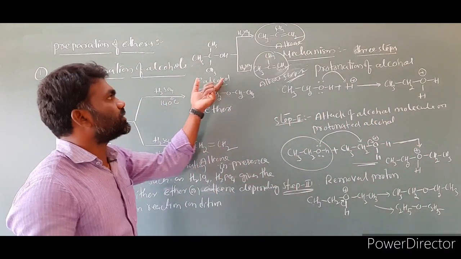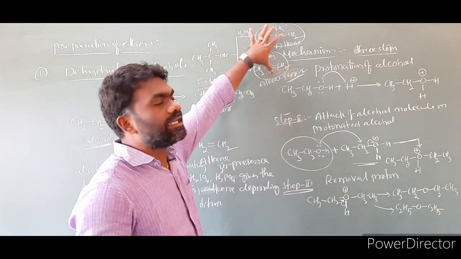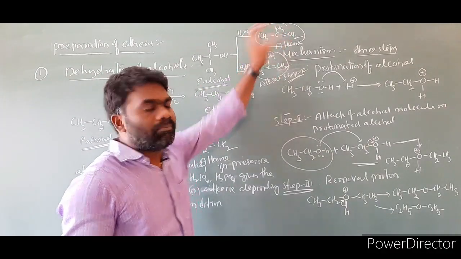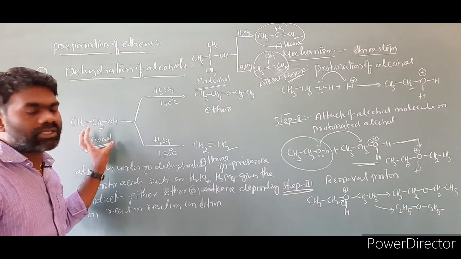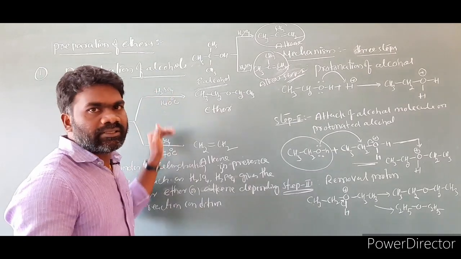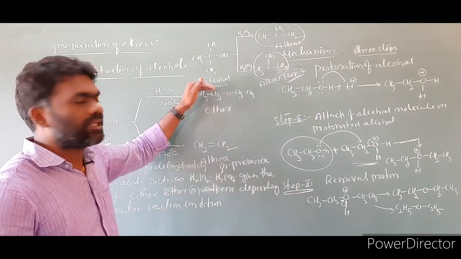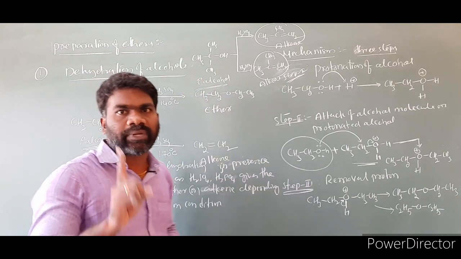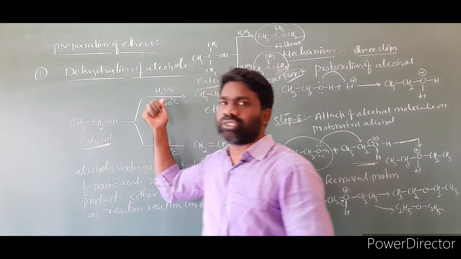If you take tertiary alcohols, whatever the reaction condition may be, the product is alkene. But if you take a primary alcohol, not the tertiary, then based on the reaction condition we get either alkene or maybe ether. So if you take a primary alcohol, the product will be decided by the reaction condition.